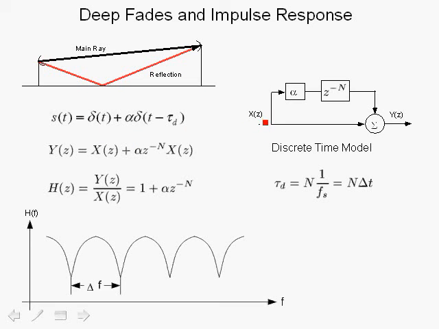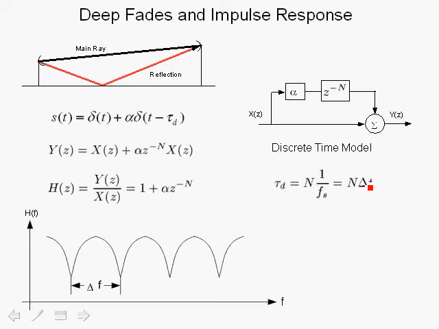So x of z is the z transform of x of n, and y of z, of course, the z transform of y of n. And this models the multipath setup over here. In the discrete time domain, if it's modeling a continuous system, we have associated with it a sampling rate. This denotes the sampling rate by f sub s. Then the inverse of the sampling rate is the time interval between samples, delta t. And the time delay would be n times delta t. So in fact, n is equal to the time delay divided by delta t, the interval between samples.